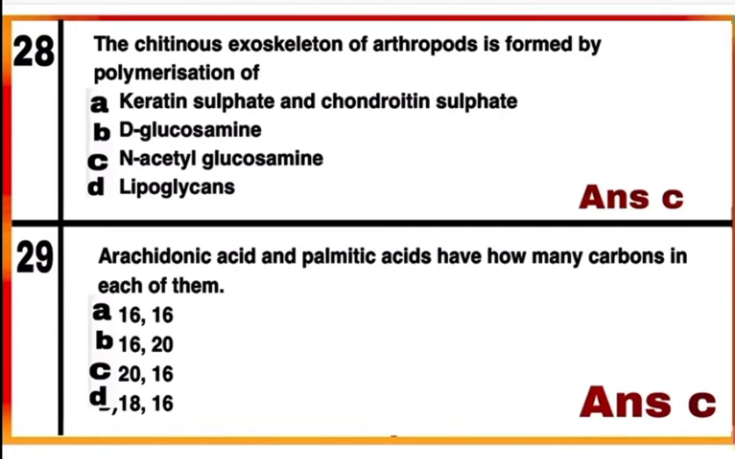Question 28. The chitinous exoskeleton of arthropods is formed by polymerization of. Chitin is a complex polysaccharide formed by polymerization of N-acetyl glucosamine. So here mark C as the correct answer. Question 29. Arachidonic acid and palmitic acid have how many carbons in each of them? Arachidonic acid and palmitic acid are fatty acids having 20 and 16 carbons respectively. So here mark C as the correct answer.